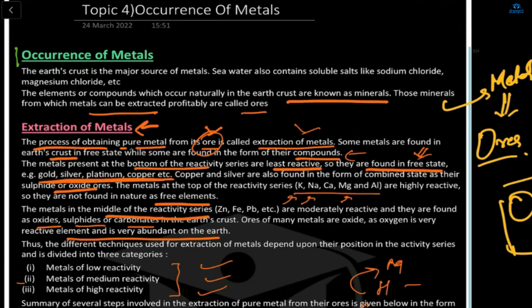If we are easily extracting the metals from the minerals profitably, those are known as ores. Okay? It's not metal inside a metal.